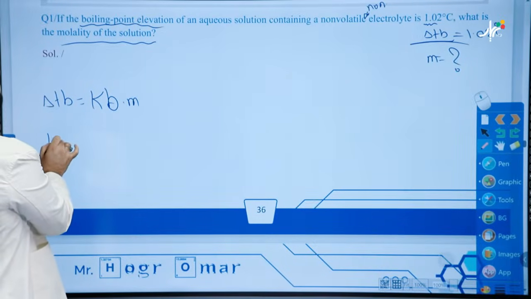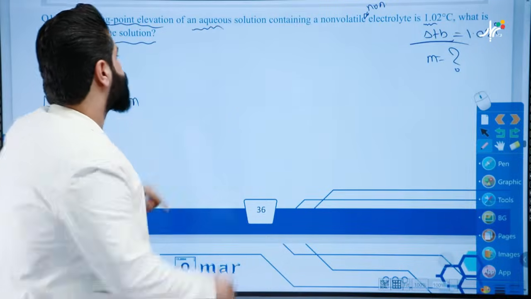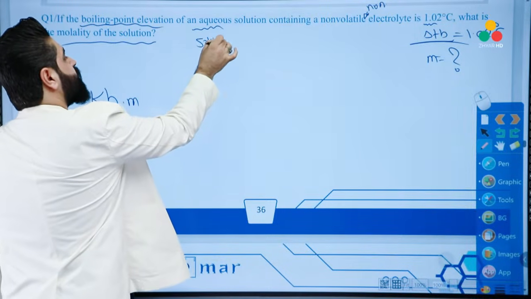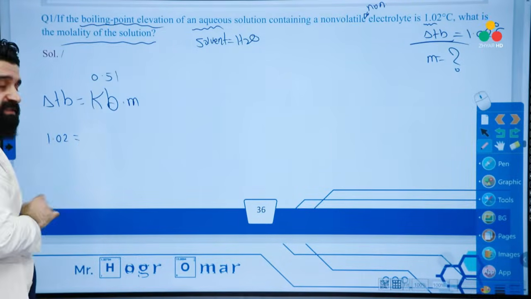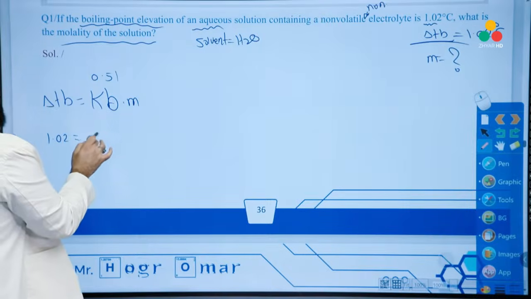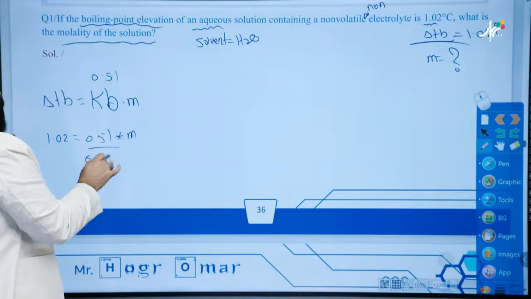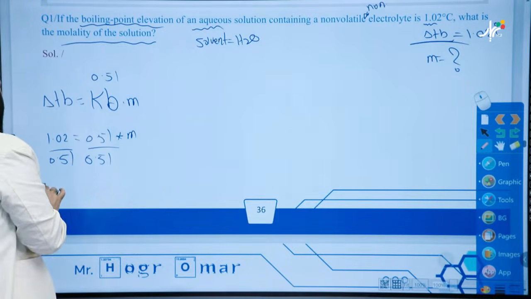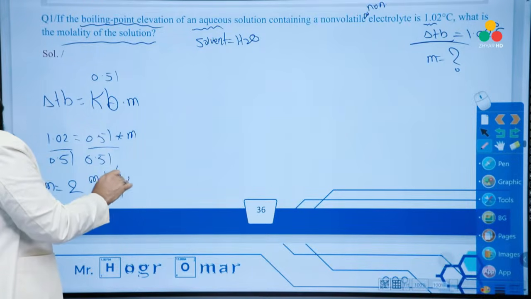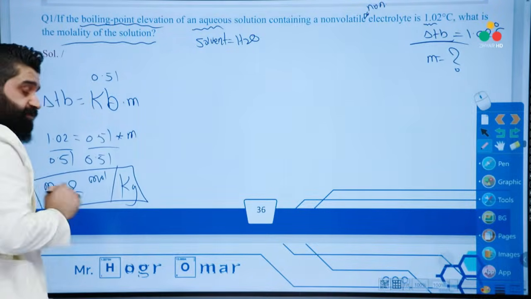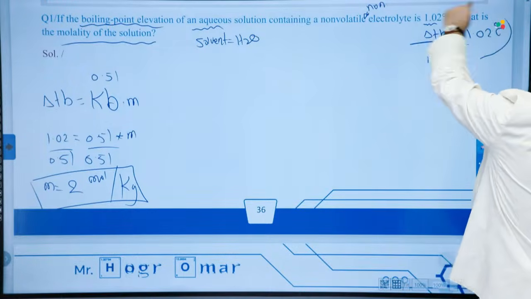Delta TB equals 1.02 because the solution is aqueous, so the solvent is H2O. Kb, you should know, is 0.51 for water. 0.51 times molality. Divide both sides by this. Molality equals 2 mole over kilogram. This is the molar concentration of solution. We have delta TB here.